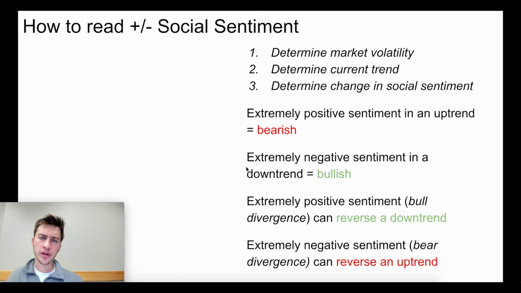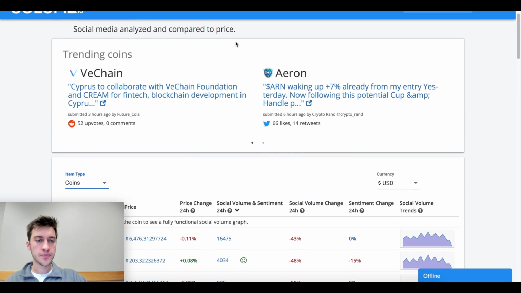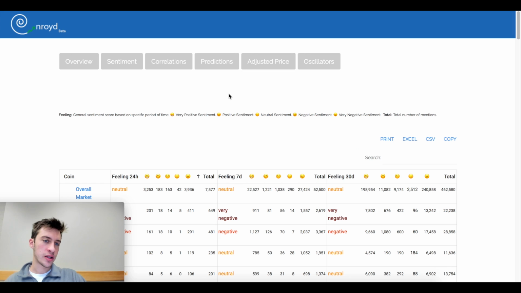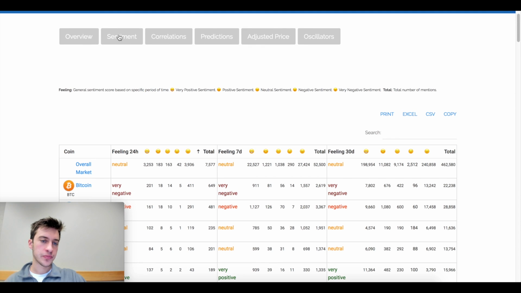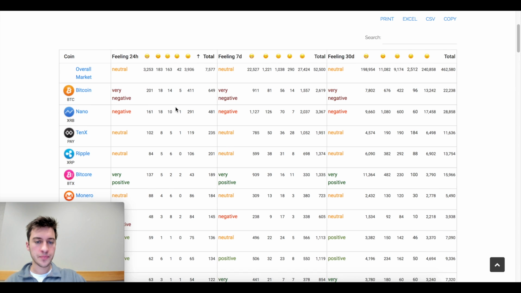So that's really what we're looking at when we are looking at social volume, when we're looking at total mentions on Reddit and on Twitter and so on. Just a few quick sources you can use to get that kind of data. The one I was showing is called Solume.io. You just go here, and you can just click on any coin that you would like. You can also look at enroid.com/sentiment. And this is going to give you total mentions in the 24-hour, 7-day, and the 30-day.